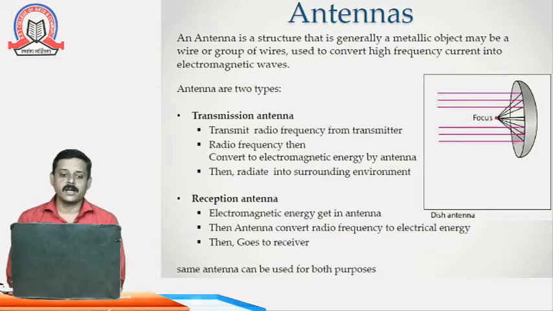The transmission antenna is used to transmit the radio frequency, and the radio frequency is converted into electromagnetic energy by the antenna, which then radiates it into the surrounding system in an omnidirection. Then we have a reception antenna, which accepts the electromagnetic energy signals and converts them into a radio frequency, and then we are able to receive those signals at the receiver's end.